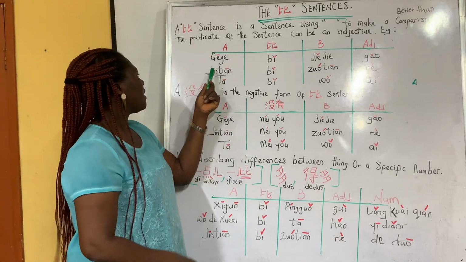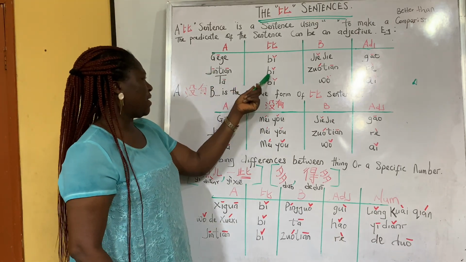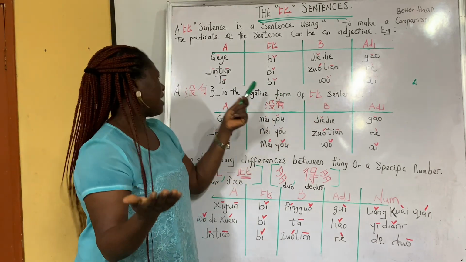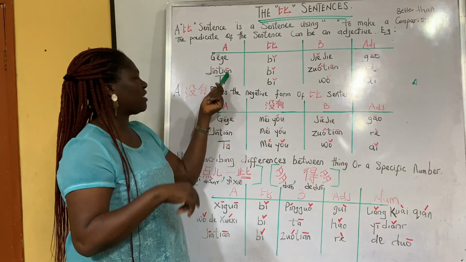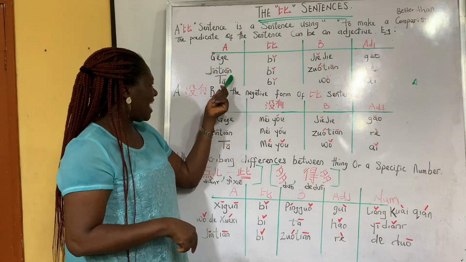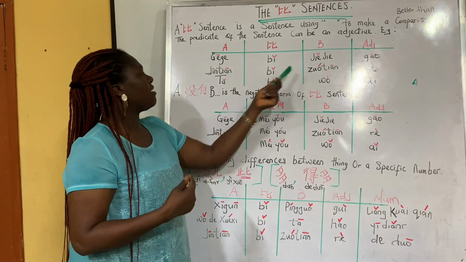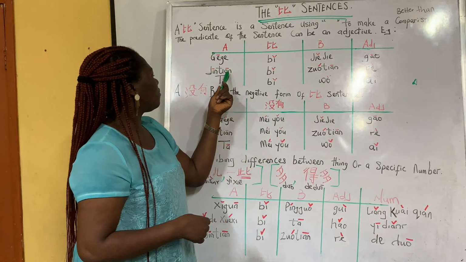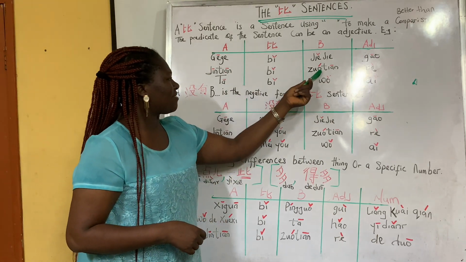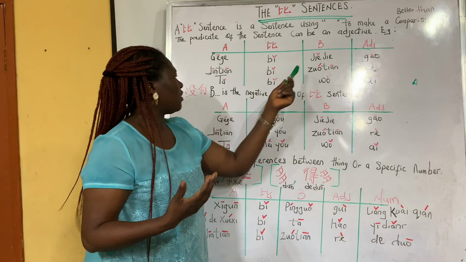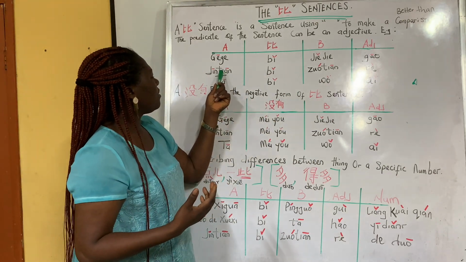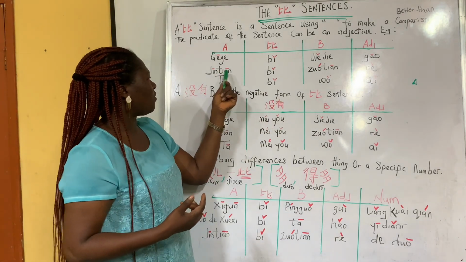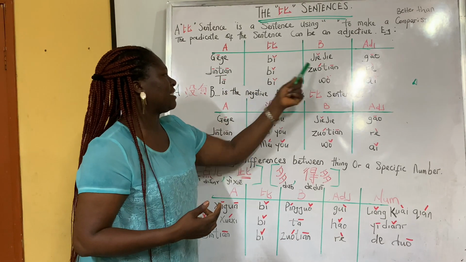Then 今天比昨天热. Again, 今天 means what? Today. 今天比昨天热, which means today is hotter than yesterday. So what it's trying to say is: today is hotter than yesterday.